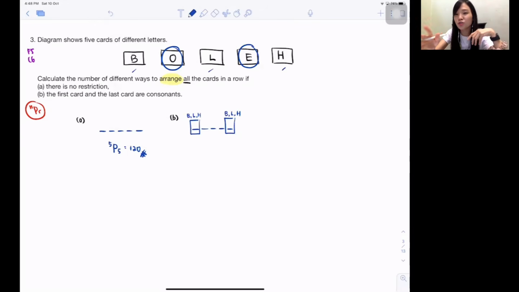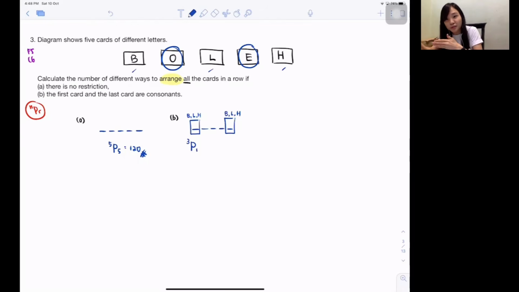So isn't it you shouldn't choose the rest of Benda Haria or Setia Usaha, because you should start from the class rep, because the class rep has a restriction, must be Ali Ahmad, correct, my dear? So always start from the one with restriction, with fewer choices. So now BLH, do one by one. So isn't it 3 of them fight for this 1 seat? Isn't it 3P1? 3 of them will fight for this 1, correct?